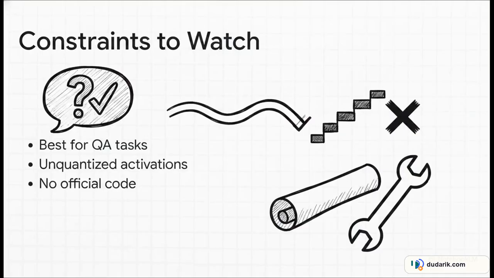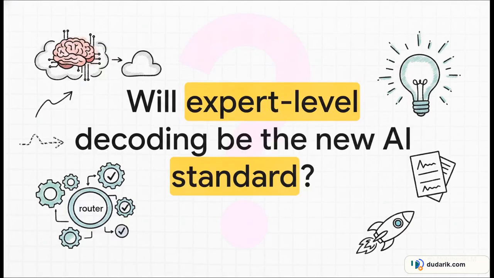Just keep a few constraints in mind before you start tearing up your codebase. Right now, this is mostly verified for QA tasks, so performance on open-ended generation is still a bit of an unknown. It also assumes you have access to unquantized high-layer expert activations. If you aggressively quantize those paths, you might accidentally destroy the contrast signal you're looking for. And finally, there's no official reference implementation out there just yet, so you'll be writing the scoring logic yourself straight from the ACL proceedings.